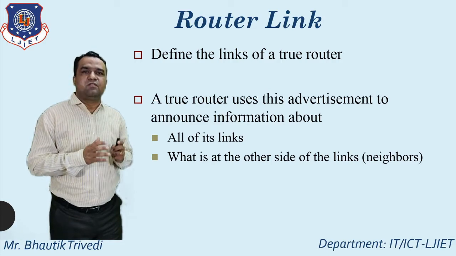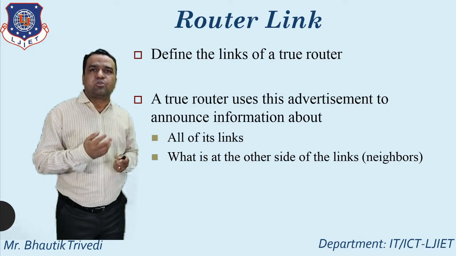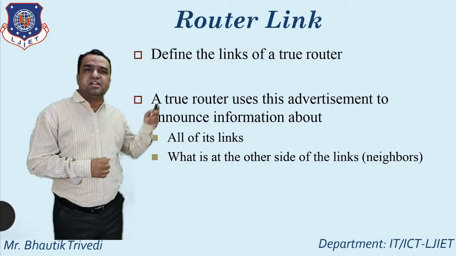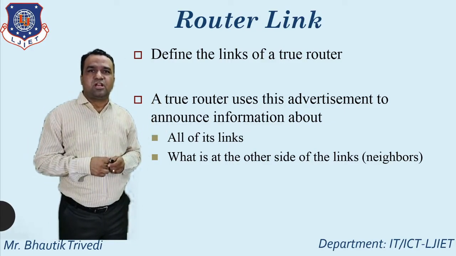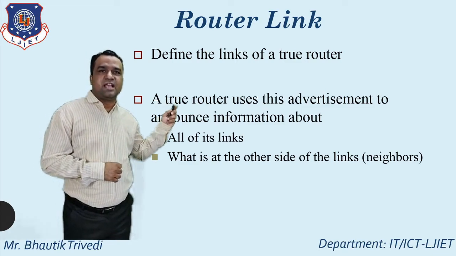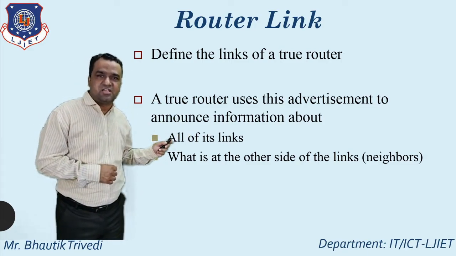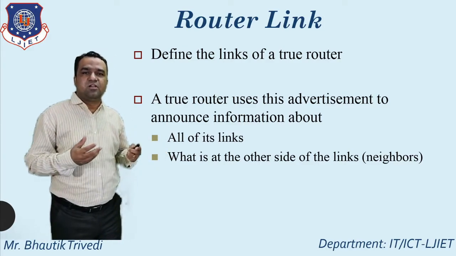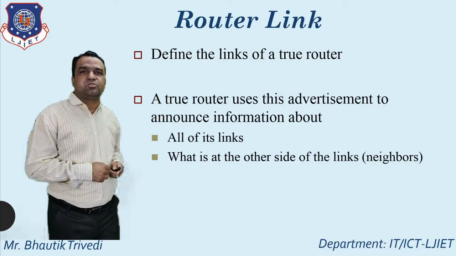So first of all, the first type of LSA is the router link. What is the meaning of router link here? The definition of the router link is that it defines the link of a router. What is the main use of the router? A router uses this advertisement to announce the information about all of its links, meaning what is at the other side of the link, the information about the particular neighbor. So that is the concept of the router link.